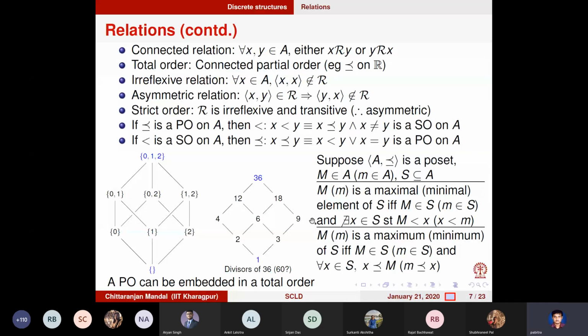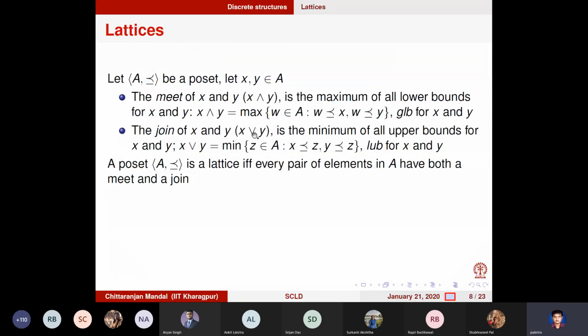Okay, and now look at the other way. So let's look at 2 and 3. What is the common upper bound of 2 and 3? 6, 12, 18, 36. Yes. What is the lowest common upper bound of 2 and 3? 6. So 6 would be called the join of X and Y.